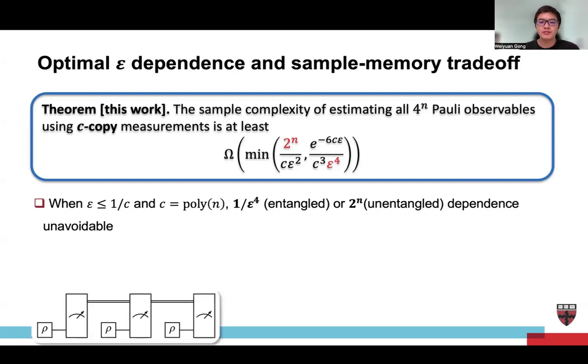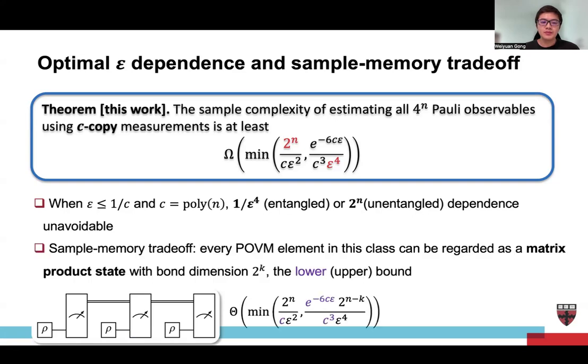unentangled measurement. And this also works for the bounded quantum memory case, because every POVM element in the bounded quantum memory case can be regarded as a matrix product case with bounded dimension 2 to the k. So the lower bound and also the upper bound here is 2 to the n over epsilon squared and 2 to the n minus k over epsilon to the 4.